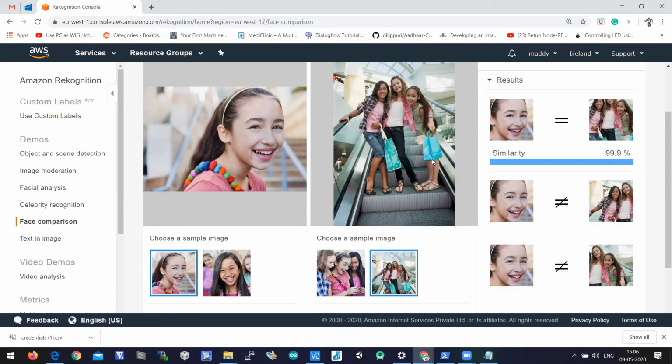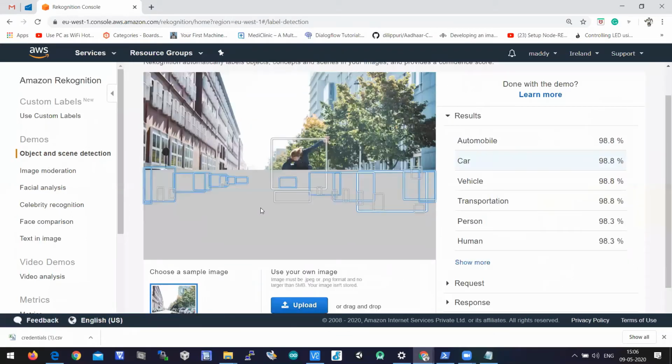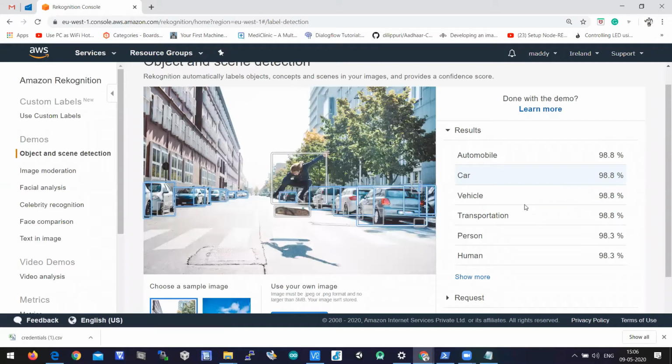By using the API, you can easily identify even objects also. You can see the predictive ratio there. Automobile is 98.8% from the image, and it says this is a car, this is a person, this is a skateboard, and this is a wheel. This is nothing but object analysis being shown here.